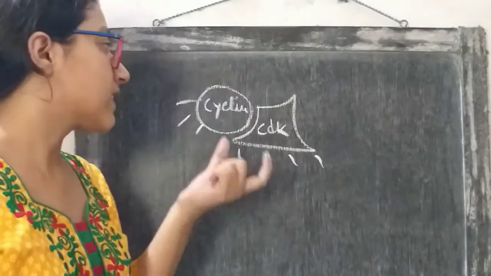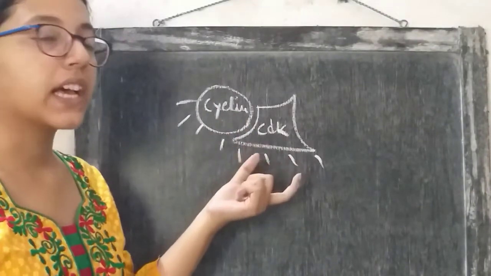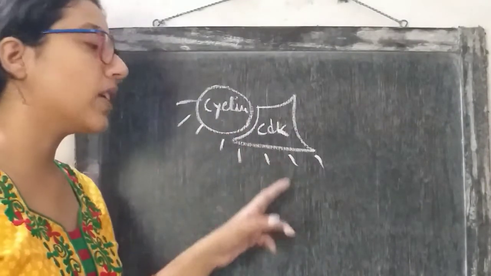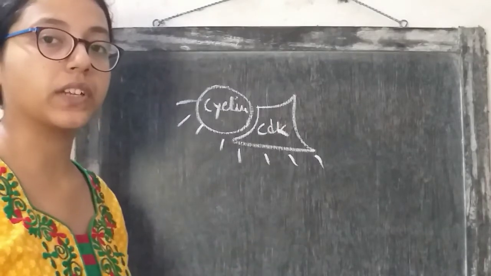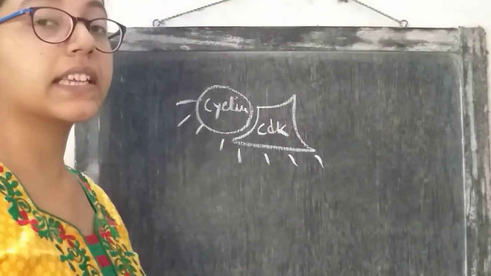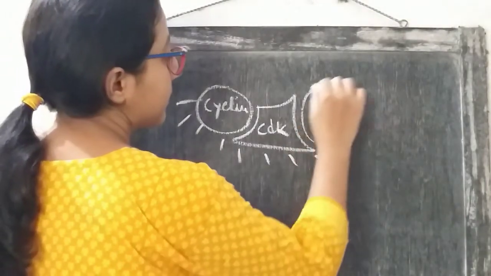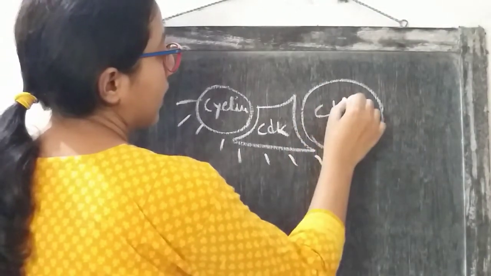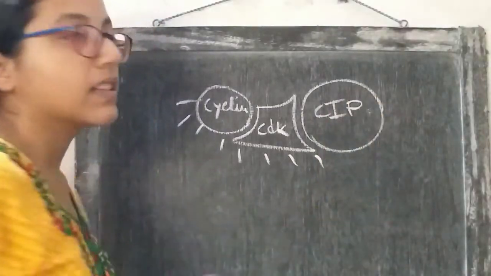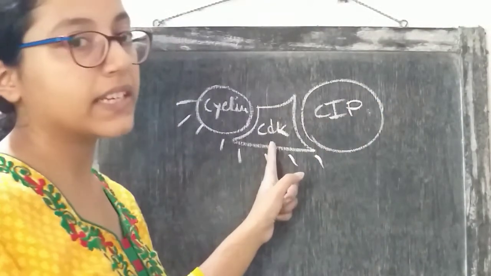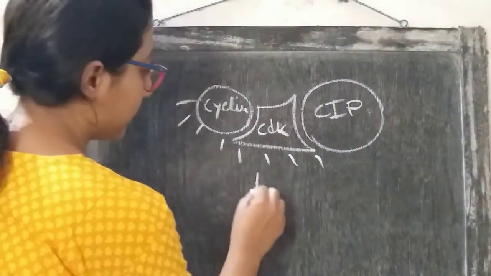So this was the case. The cyclin was bound to CDK and the CDK was active. It was activating a target protein. Now a CDK inhibitory protein comes and binds to CDK. What will happen?